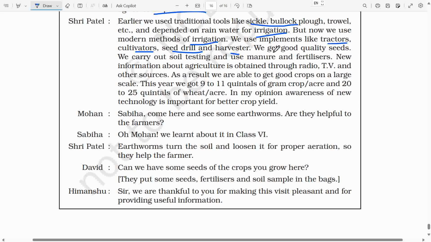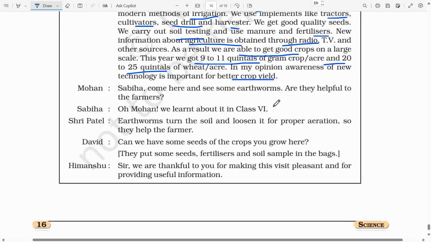We get good quality seeds. We carry out soil testing and use manure and fertilizers. New information about agriculture is obtained through radio, TV and other sources. As a result, we are able to get good crops on a large scale. This year, we got 9 to 11 quintals of gram crop per acre and 20 to 25 quintals of wheat per acre. In my opinion, awareness of new technology is important for better crop yield.